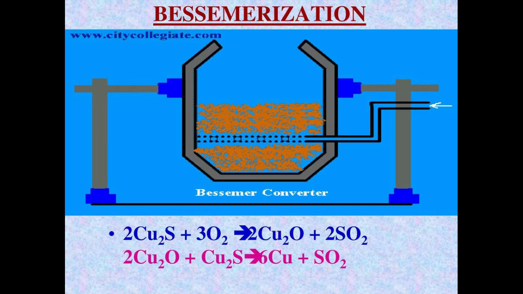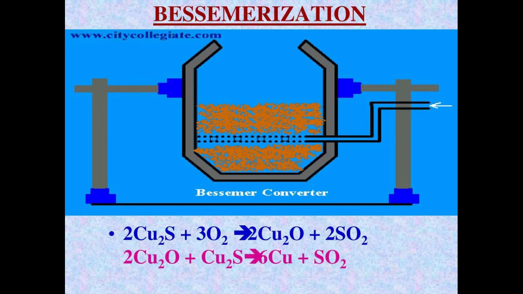Ferrous sulfide from matte is oxidized to ferrous oxide, which is removed as slag using silica. This is given as the equation 2FeS, that is ferrous sulfide, plus 3O2 will give you 2FeO, that is ferrous oxide, plus 2SO2 gas. FeO, which is iron oxide, plus SiO2, silicon dioxide, will give you FeSiO3, that is iron silicate, which is slag.